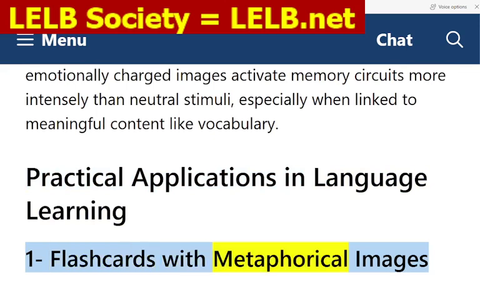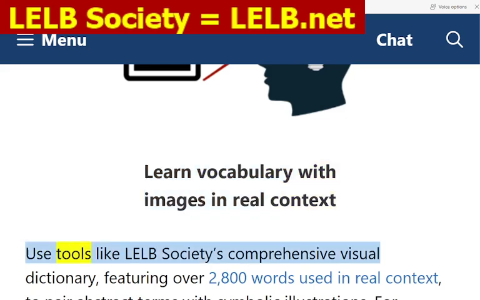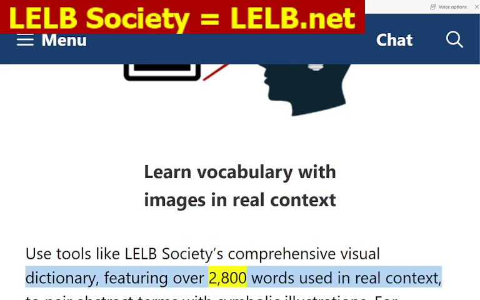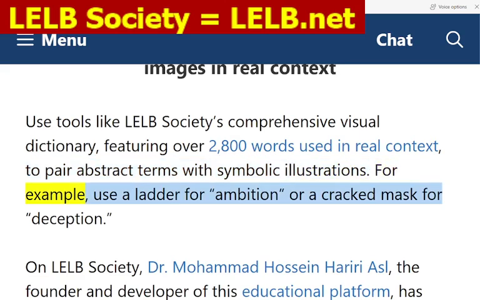1. Flashcards with metaphorical images. Learn vocabulary with images in real context. Use tools like LELB Society's comprehensive visual dictionary, featuring over 2,800 words used in real context, to pair abstract terms with symbolic illustrations. For example, use a ladder for ambition or a cracked mask for deception.